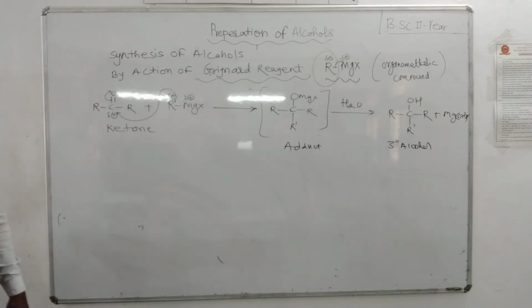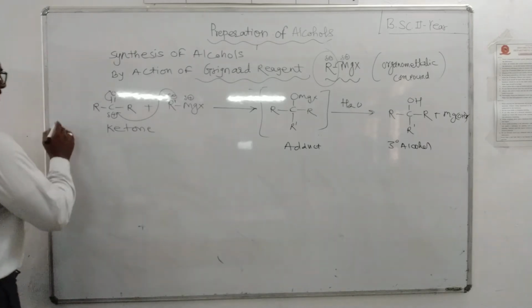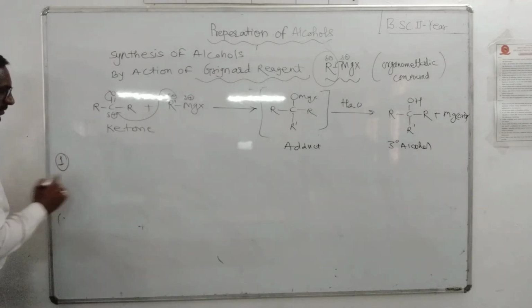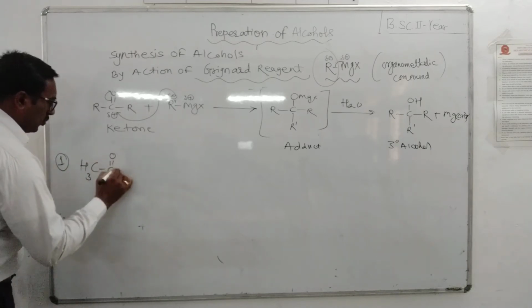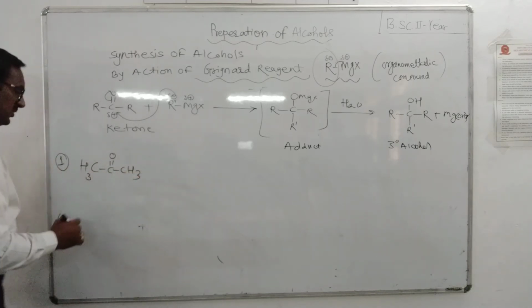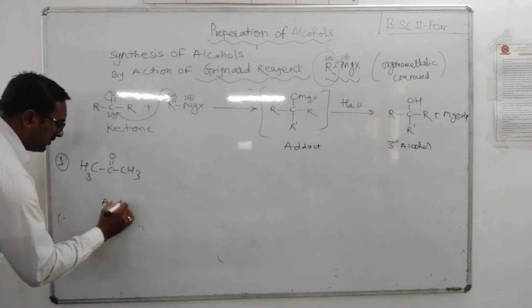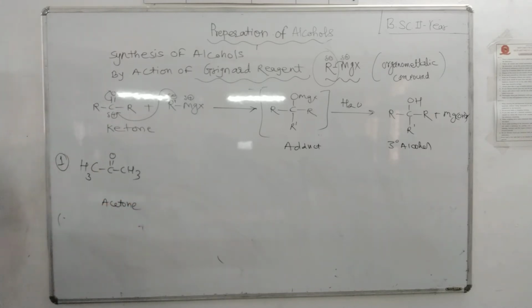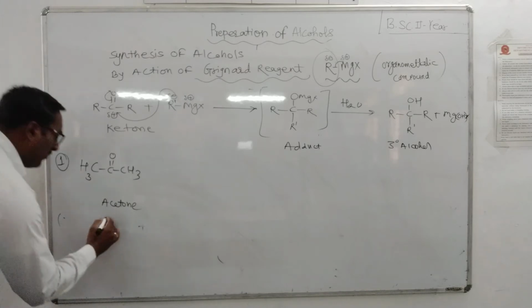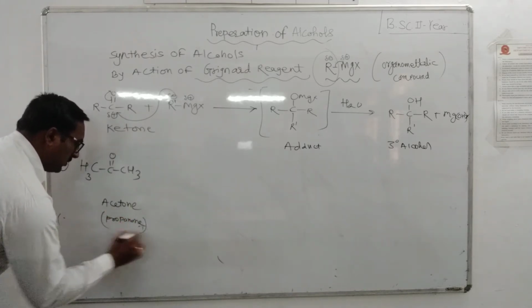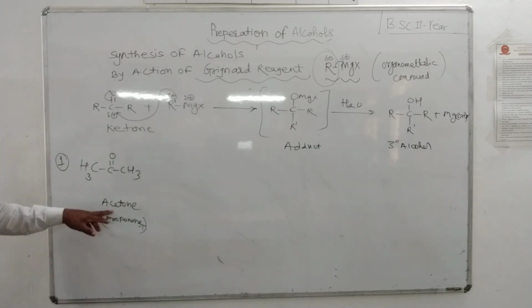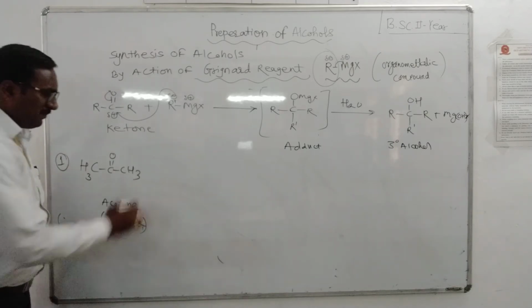Now let us take an example. Ketone. Our first representative member of ketone is acetone, CH3, C double bond O, CH3. What is the IUPAC name of acetone? It is propanone. Acetone is the common name.